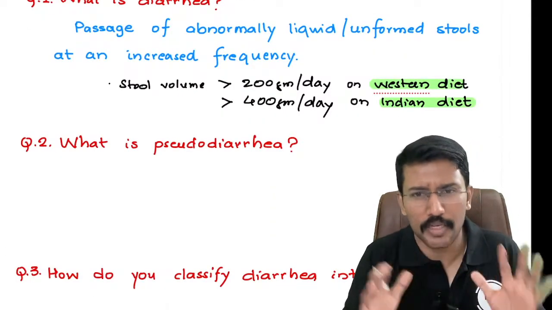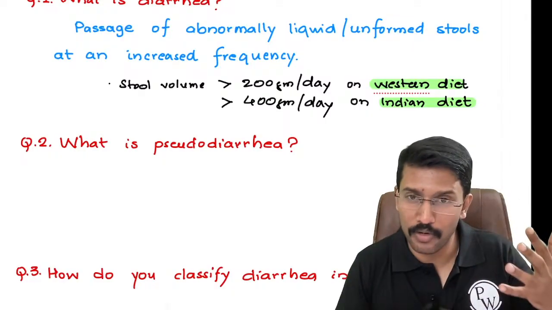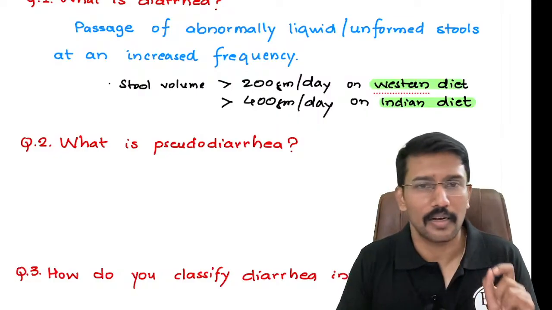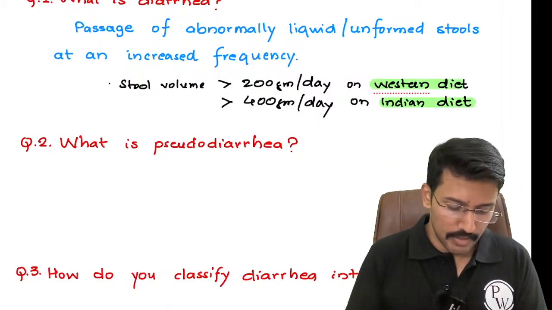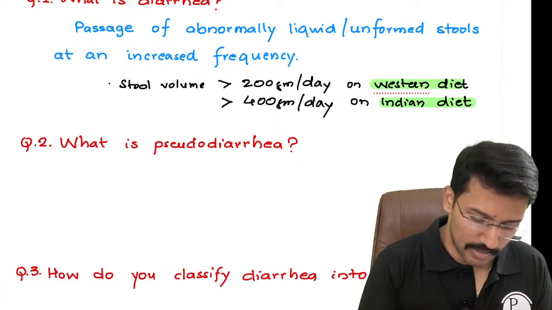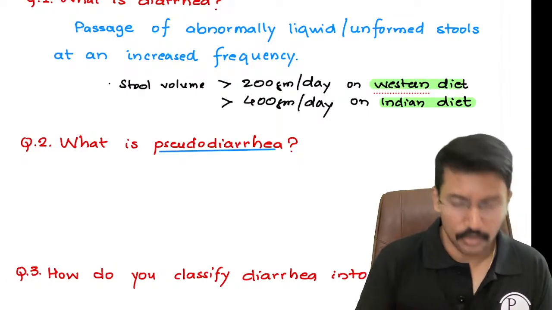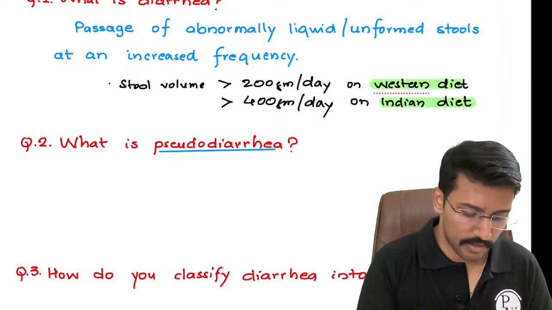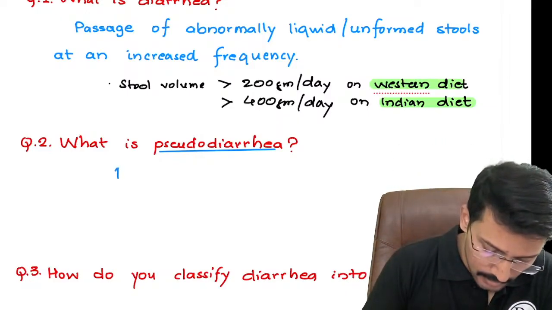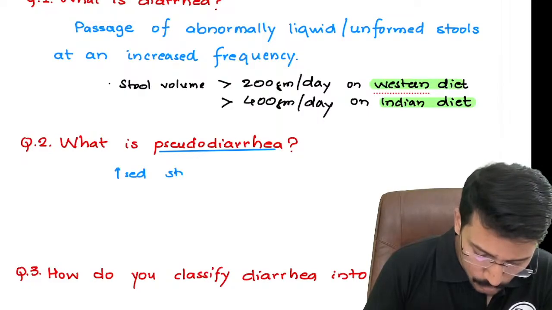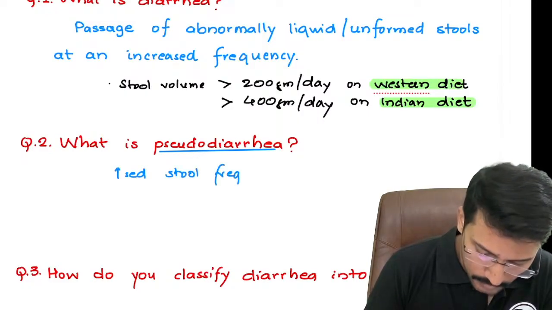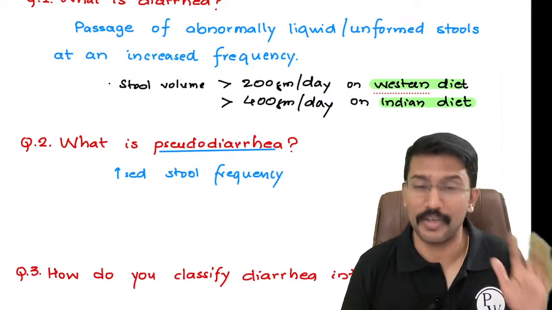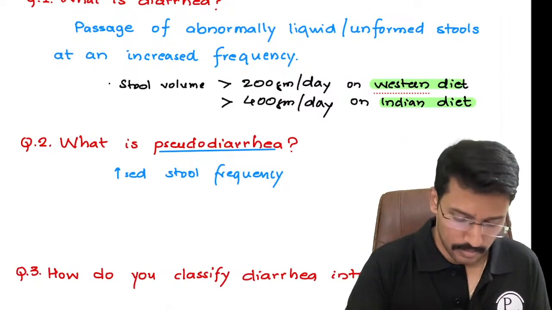Now we have eliminated the subjectivity. Whether you pass that 400 grams in one go or in 10 go, it will all be counted as diarrhea. But that brings one more important question that examiners ask you during the bedside discussion. Do you know what is pseudo-diarrhea? Pseudo-diarrhea refers to the condition where there is increased stool frequency. The patient may complain that I go to the bathroom 10 times a day, 15 times a day, right? But